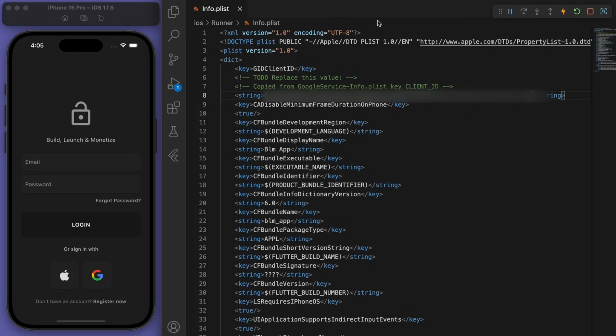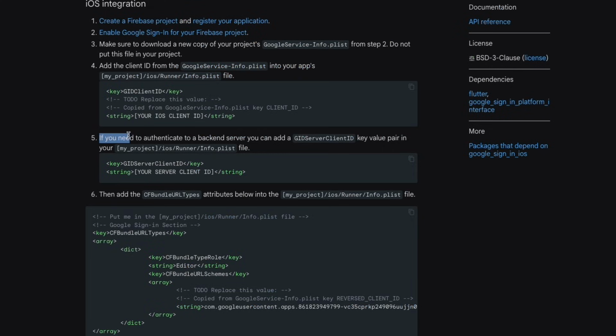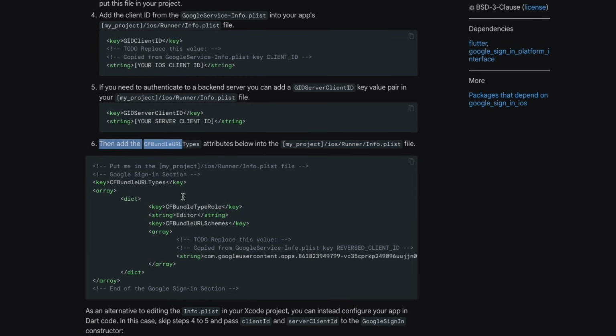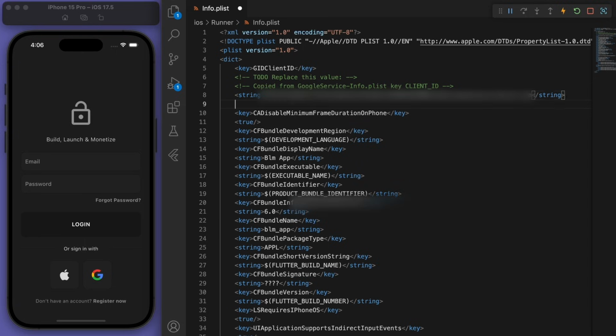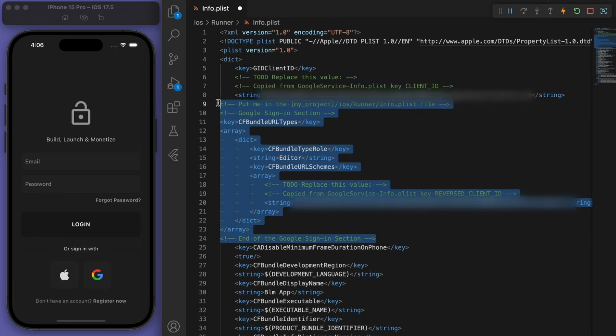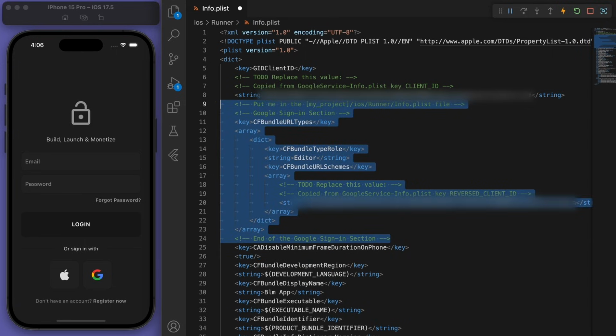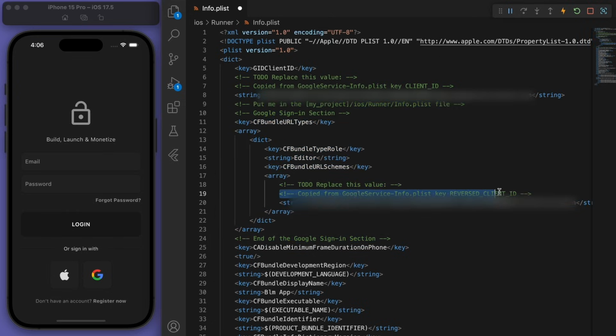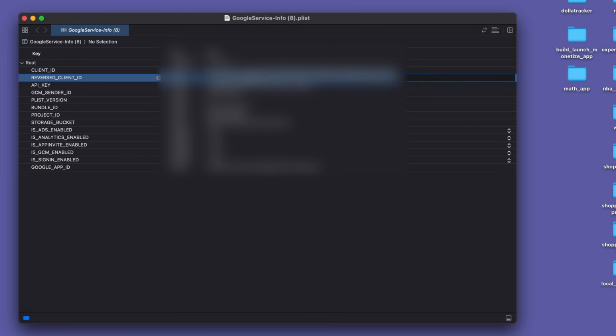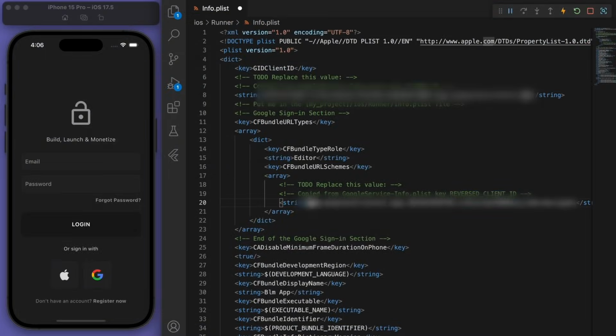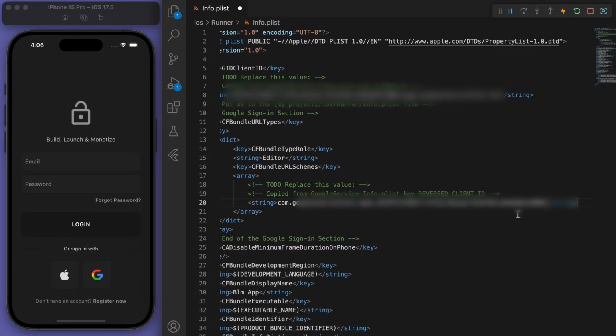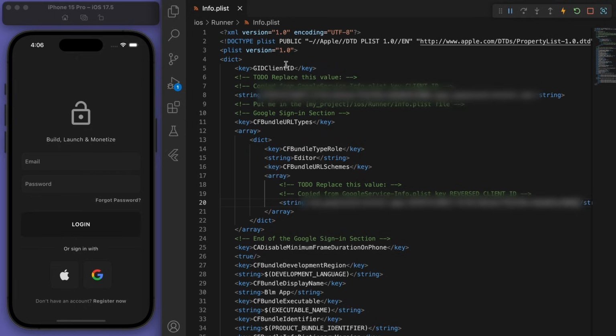Let's come back to the instructions. Number 5, we can actually skip because we don't need to do the backend server. We've got Firebase. We just need to do number 6. So copy that. And same thing under this, just paste it in. And what we need to do is the reverse client ID. So let's grab that and paste it in. So that's all the setting up for iPhone.